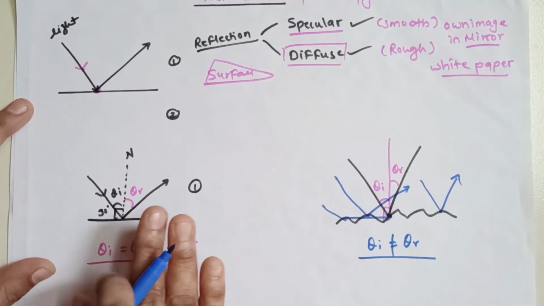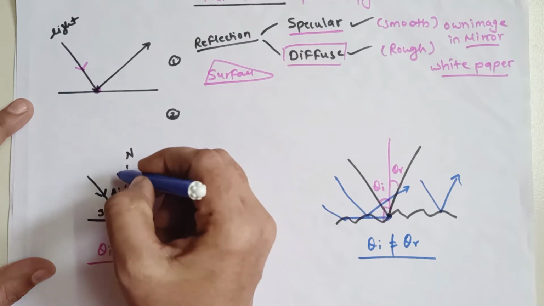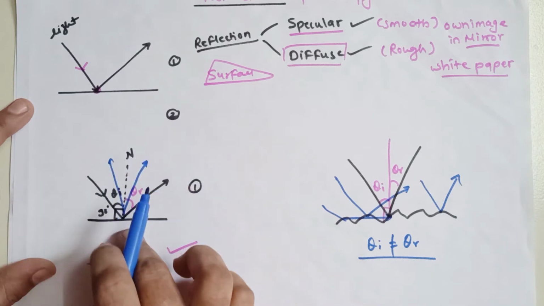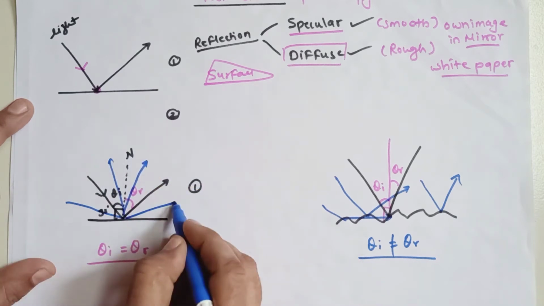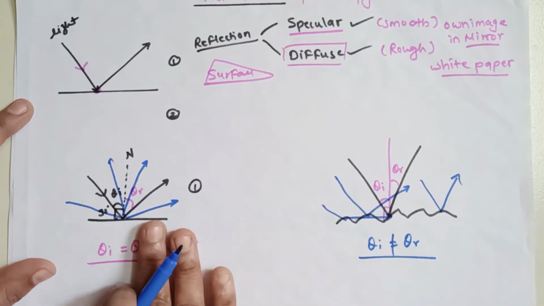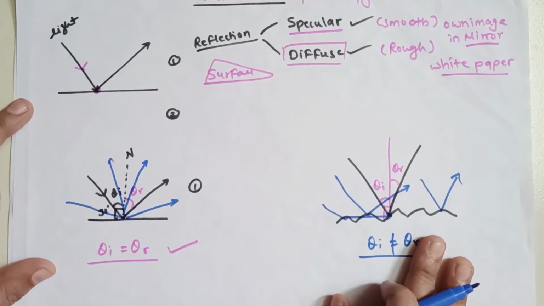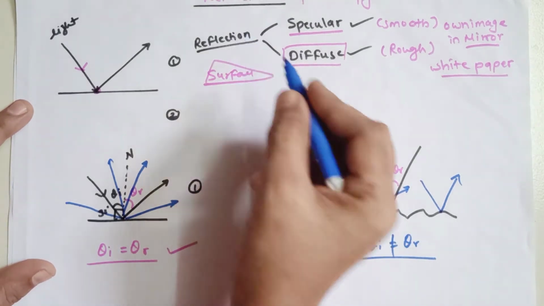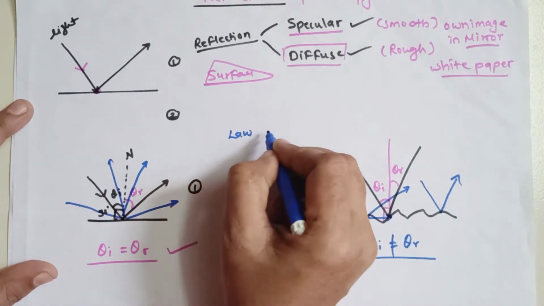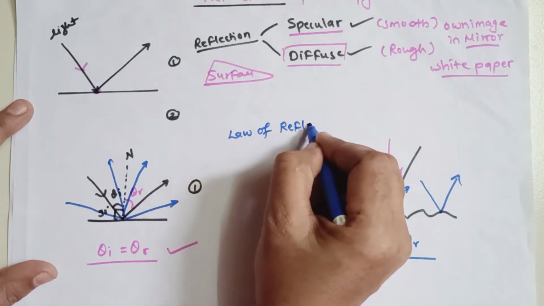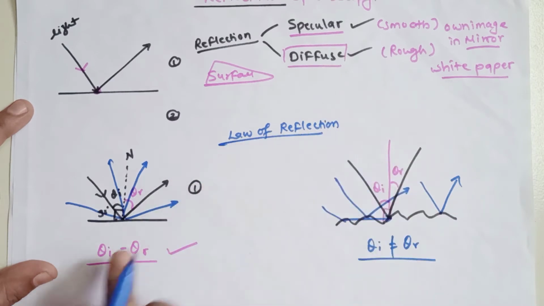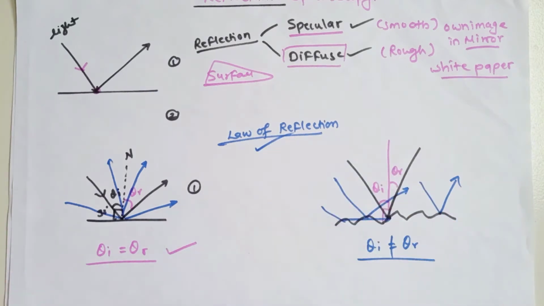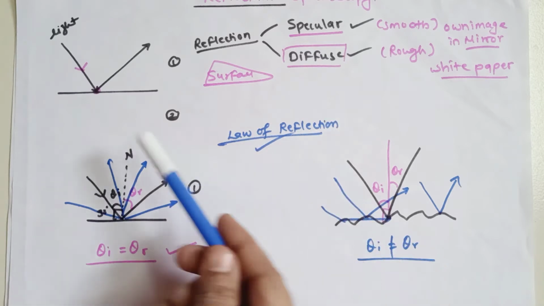But whereas over here in the specular, suppose the angle is now coming over here, तो exactly ऐसे ही यहाँ पर जाएगा. So these are the incident. अगर ये इस तरह से आता है तो इसी तरह से एंगल यहाँ पे क्या होगा, आउट होगा. तो इसे हम लोग बोलते हैं specular और इसे हम लोग बोलते हैं बेसिकली your diffuse reflection. अब जब हम लोग बात करें यहाँ पे रिफ्लेक्शन के, तो रिफ्लेक्शन में एक होता है आपका यहाँ पे law of reflection. Okay, so in both the cases of specular reflection as well as diffuse reflection, they both follow this particular law of refraction, means law of reflection.